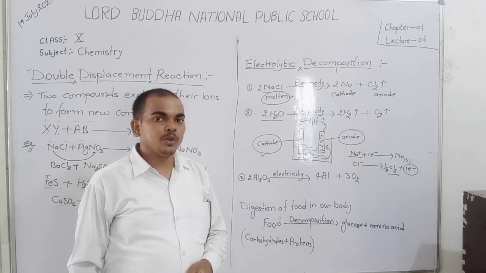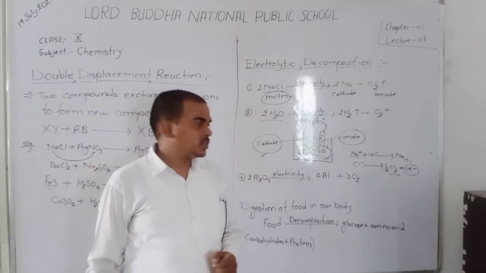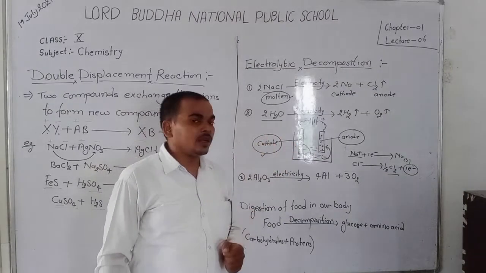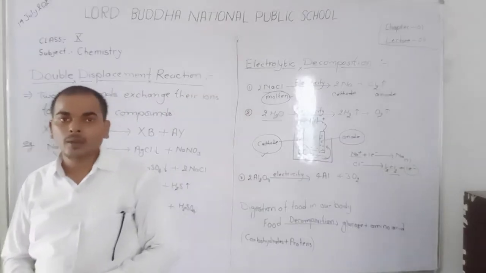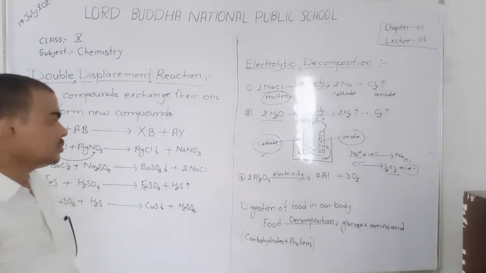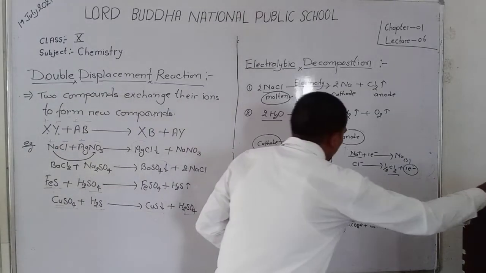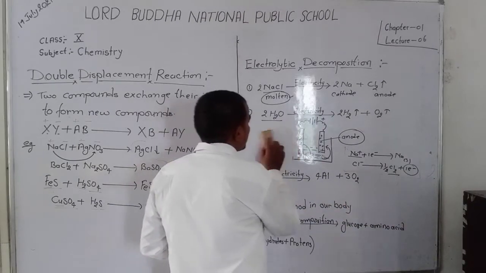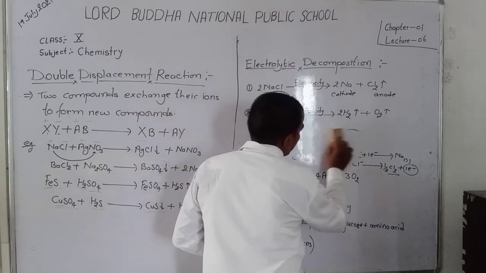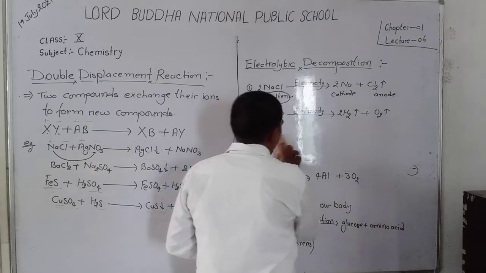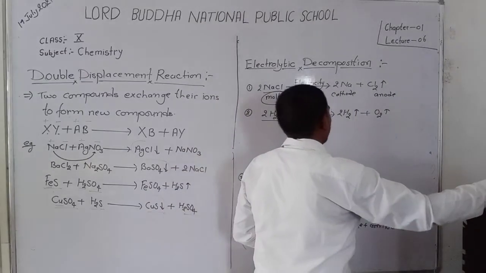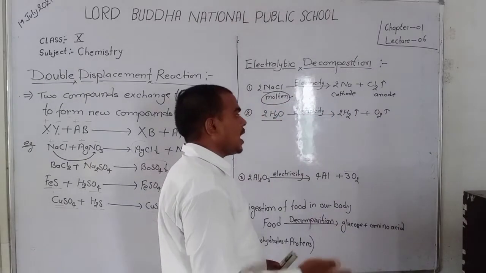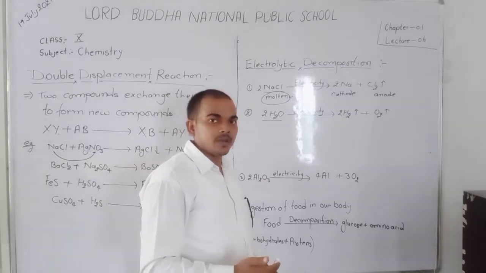Please represent first the equation as given here. Dear student, for the representation of this equation, identify where hydrogen gas is liberated and where oxygen gas is liberated.